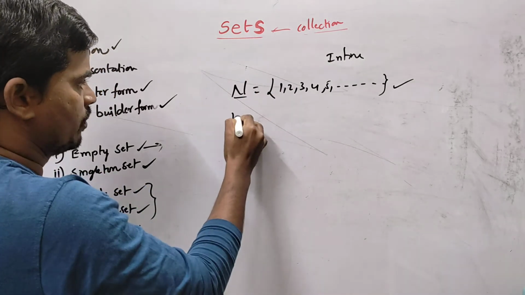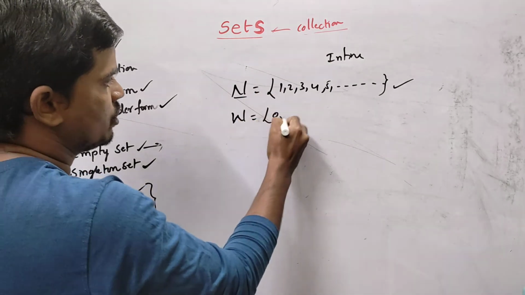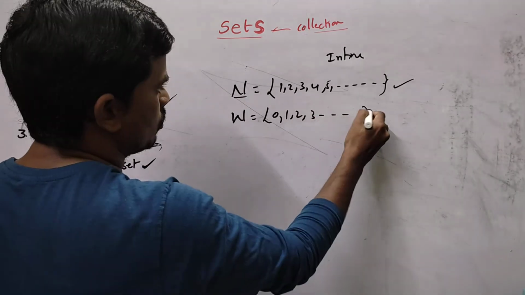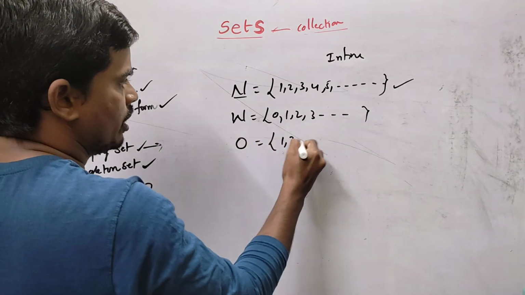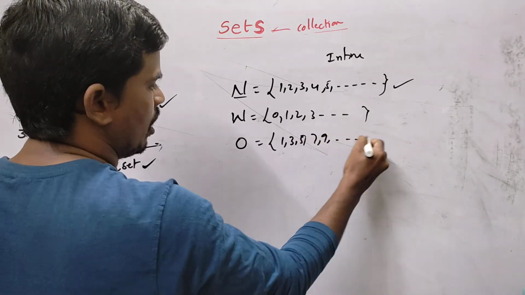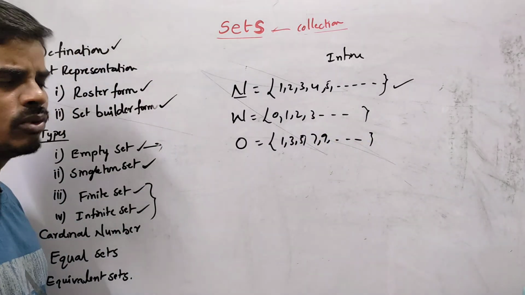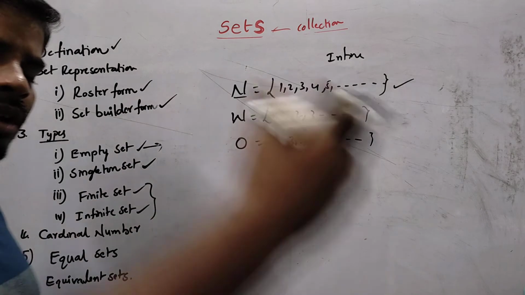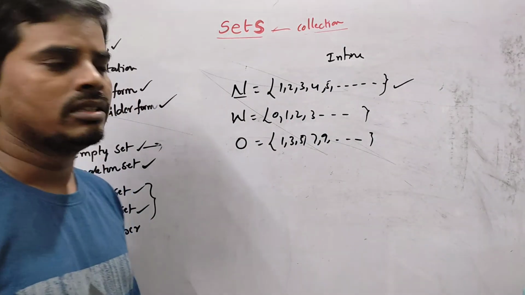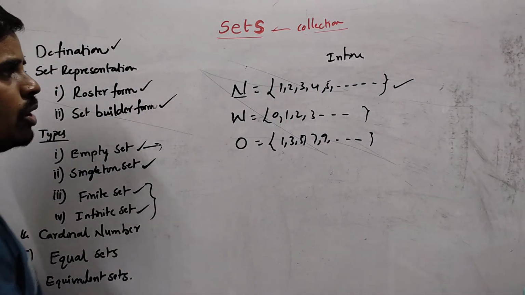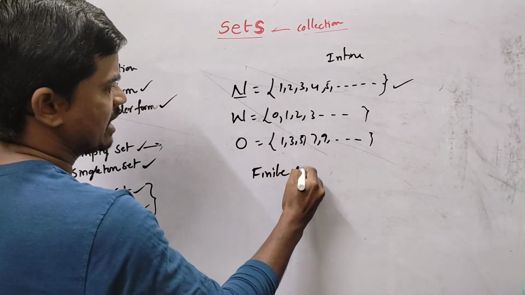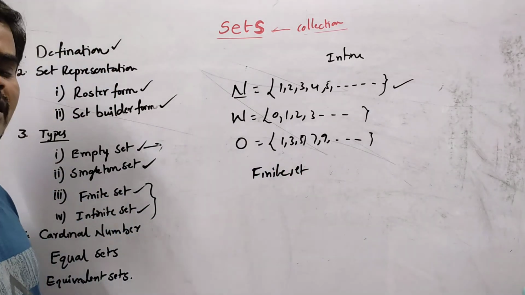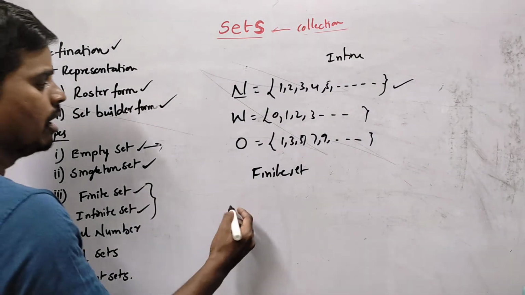This is one example of an infinite set. W is 0, 1, 2, 3 and so on. Odd numbers, 1, 3, 5, 7, 9 and so on, is also infinite. Any set that has an uncountable number of elements we have to call an infinite set. Just the opposite, a finite set means a set with countable, limited elements.